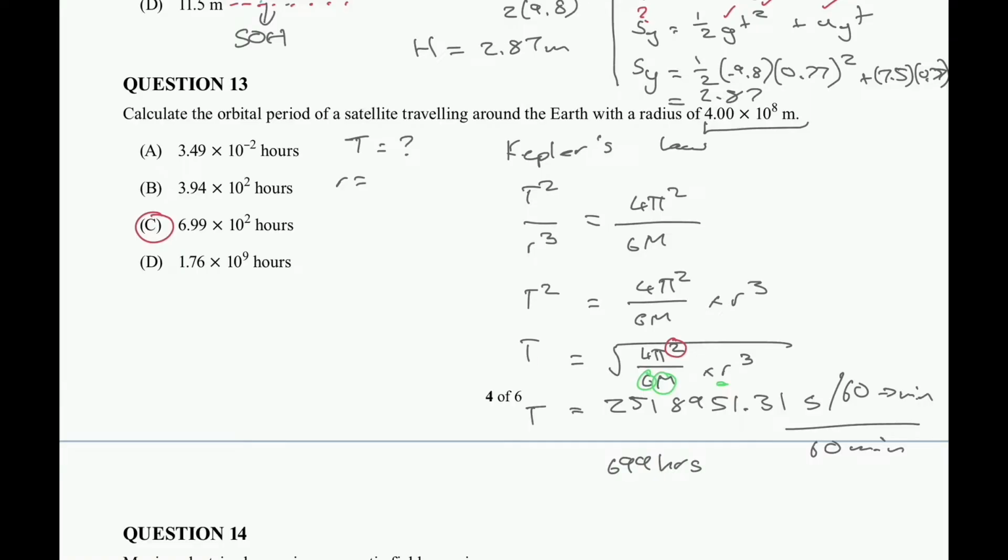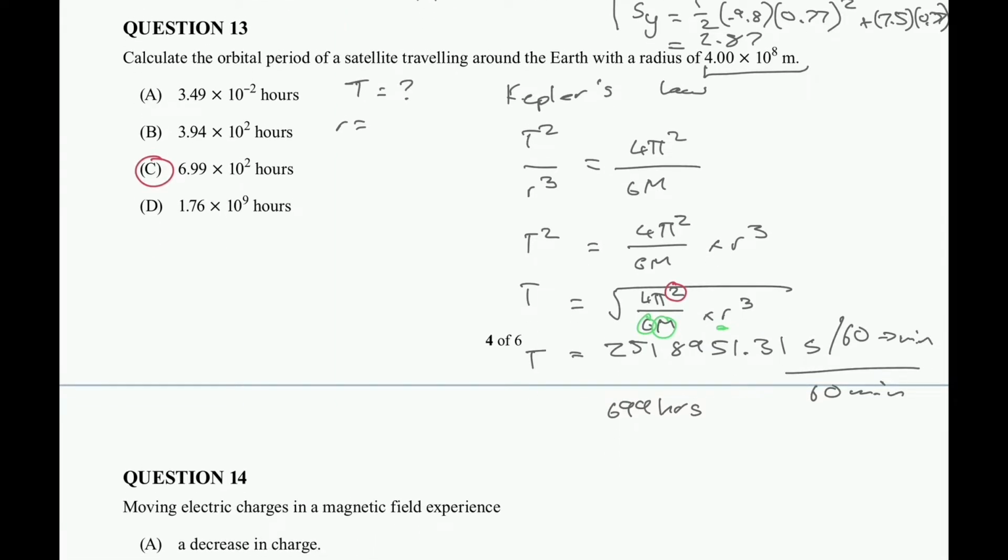So if you forget simple things, usually they'll put an option there, like B, for those students who forget that simple thing, and then you get kind of fixated, like, okay, cool, I got an exact answer. That is one of the options, so I have to be correct. Always go back through and have a quick scan through your working. Did you forget something? And again, have a quick glance at your question. Does it look reasonable at a glance? If so, then keep on moving.